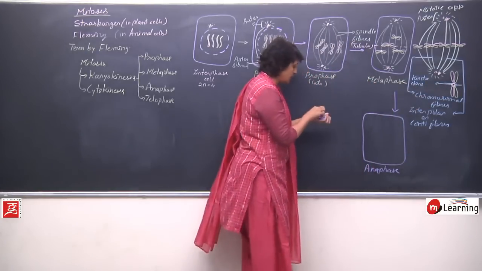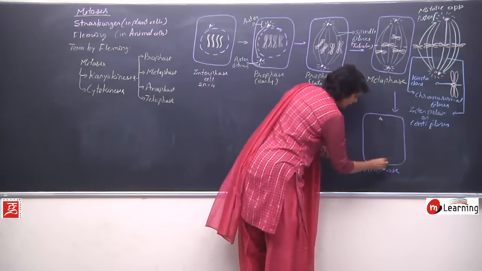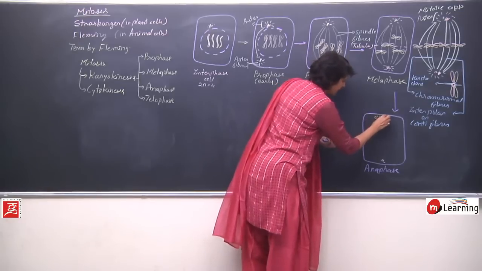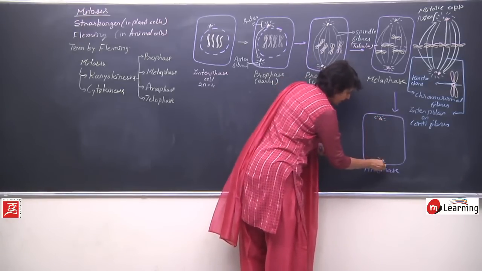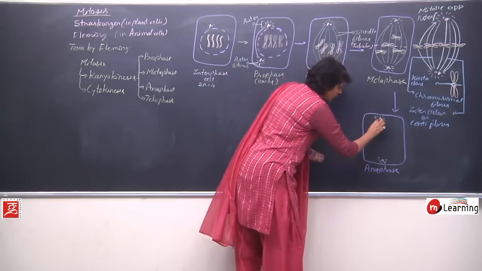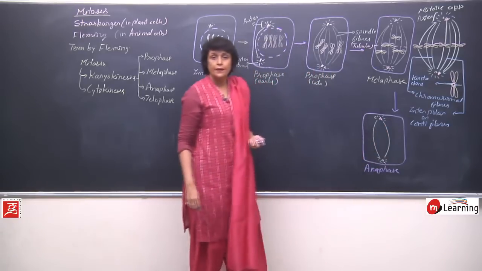So here let us draw this centriole with its fibers, that is complete aster. What is going to happen to the continuous fibers? The continuous fibers are going to remain as they are.